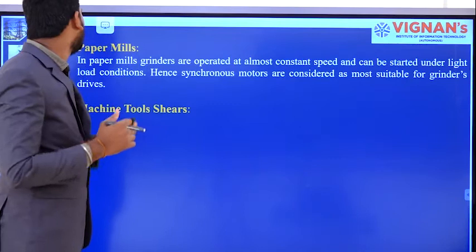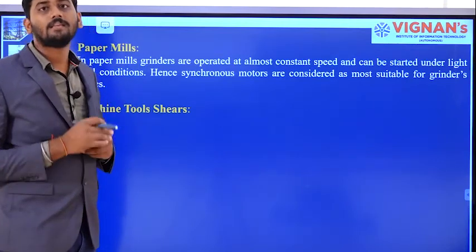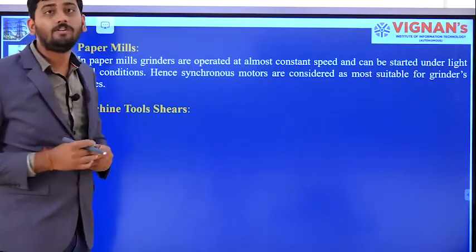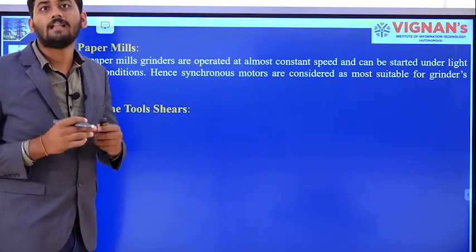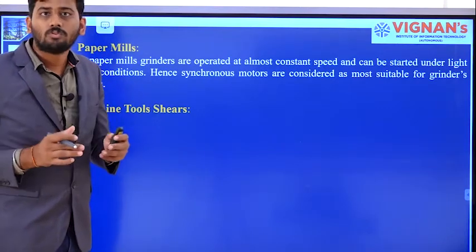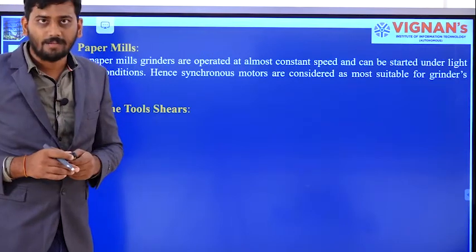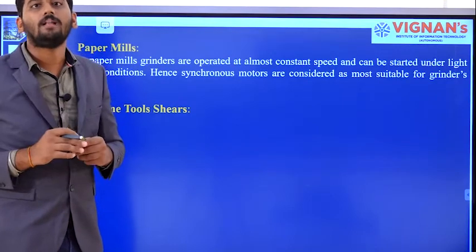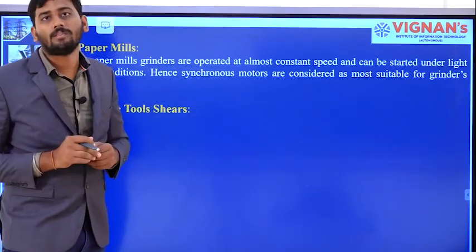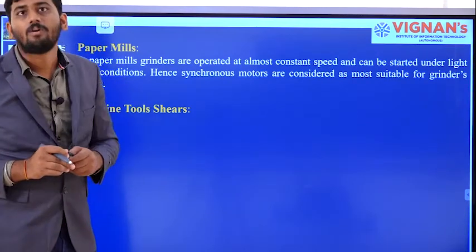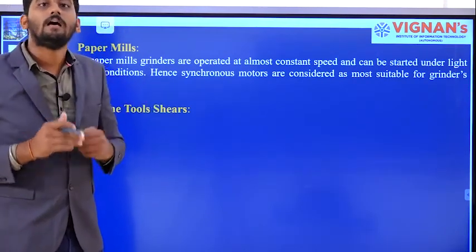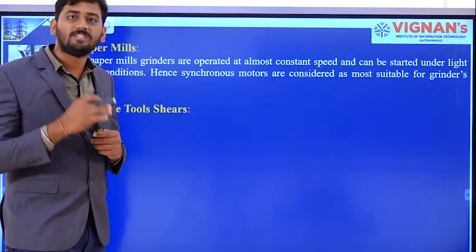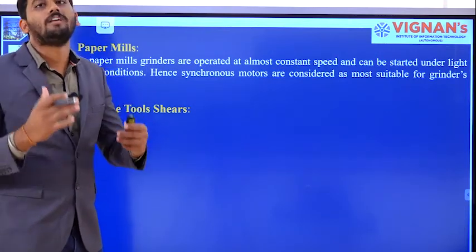Moving on to the next one, that is machine tool shears. Previously we have seen machine tool applications, so what about machine tool shears? Machine tool shears are machines which are used to cut a metal surface into different shapes. For example, if I want a circular shape for a particular metal, I will fix the machine tool shear there, and because of that, I can cut the material into a circular shape. Like that, by using shears, I can cut materials into different shapes.